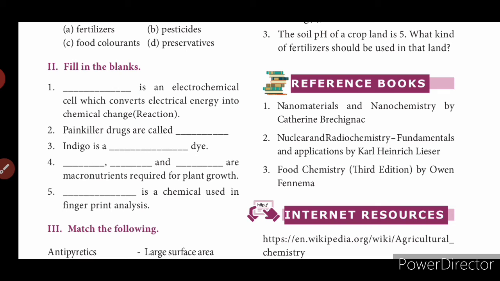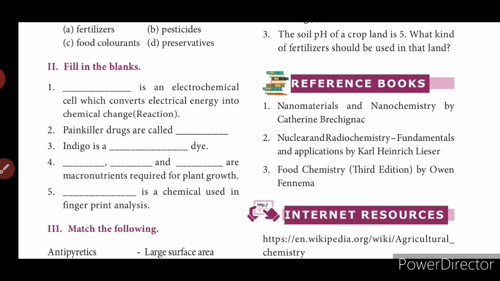Vat, V-A-T. Dash, dash and dash are macronutrients required for plant growth. What are the three answers? Nitrogen, phosphorus, potassium. Fifth one, dash is a chemical used in fingerprint analysis. Which chemical is used? Ninhydrin.